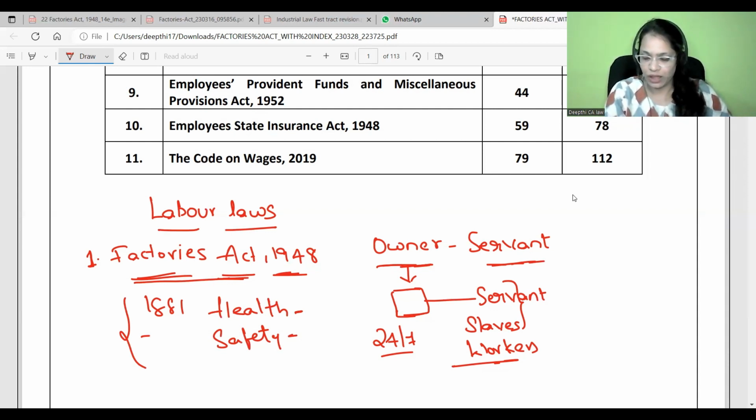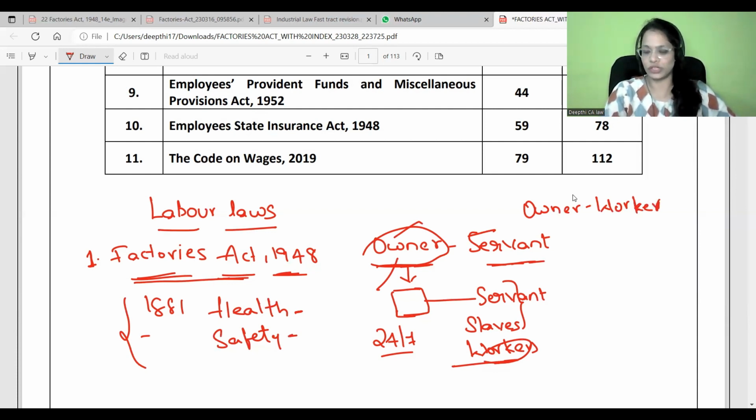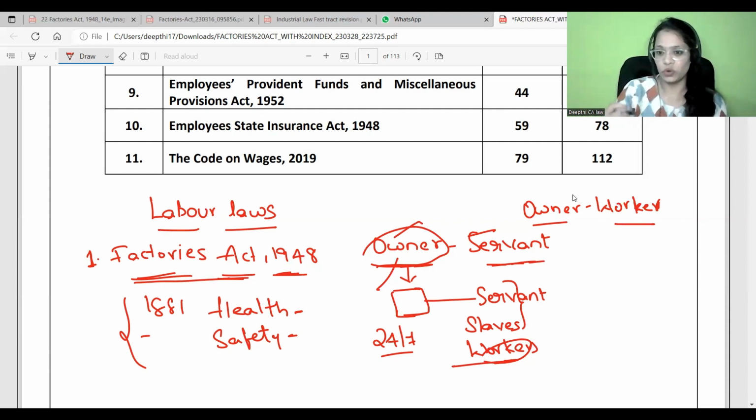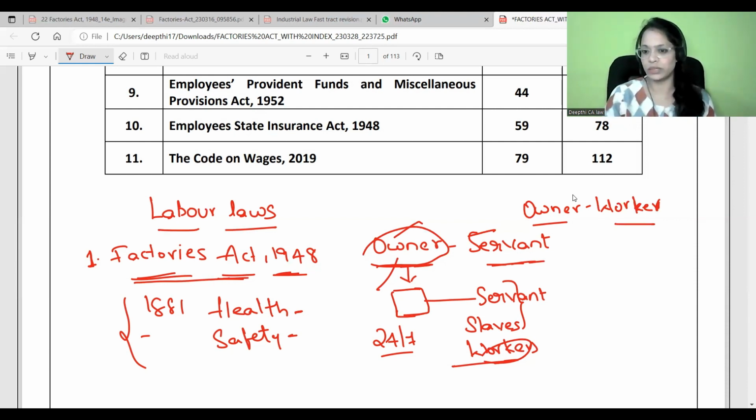None other than the owner. I was telling you that in previous days, before this legislation, there were only two categories: owner and servant. Now I'm referring to them as owner and worker. I have a name for the owner too, but before I get into those terms, let's just refer to him as the owner. Who has the responsibility of creating all those health measures, safety measures, and providing a proper working environment and conditions?